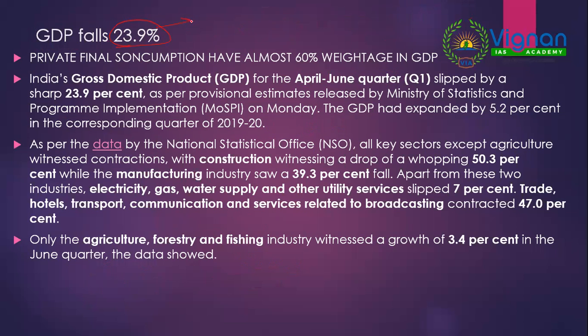Normally, if you are a fresher, you would get confused by this percentage. Why? Because normally you'll be seeing GDP is around 6%, then around 7%, around 8%. But this is a comparison of the first quarter statistics of this financial year with the first quarter statistics of last financial year. When you compare the absolute figures, the first quarter GDP of this financial year contracted by 23.9% compared to last year's first quarter GDP.